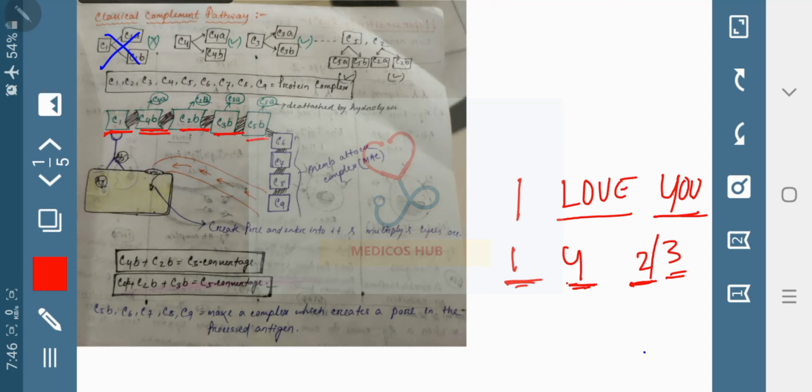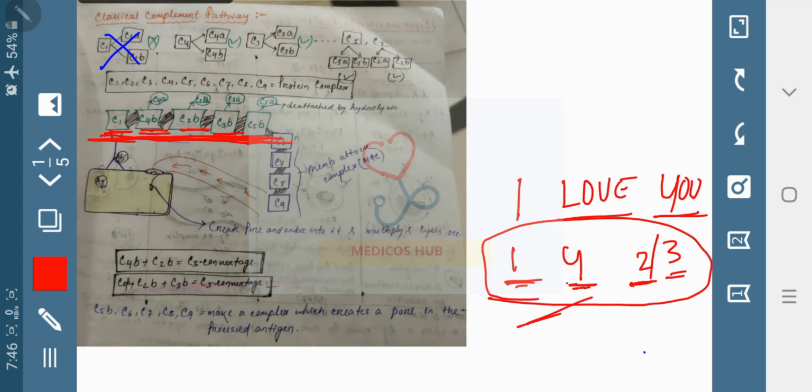These four you can remember by the trick I love you. Then just add 5, then 6, 7, 8, 9. This is the chain of the complement pathway. If you remember this chain, it will be very easy to write about the classical complement pathway.